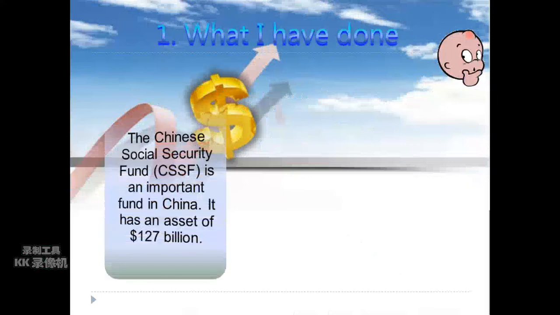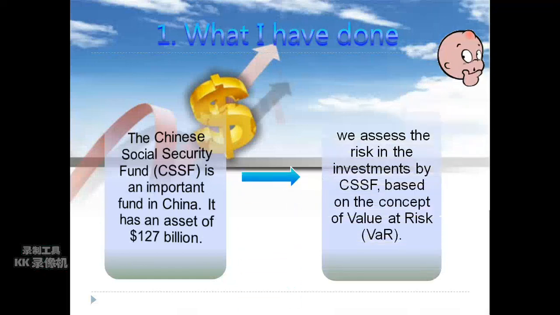Firstly, what I have done. The Chinese Social Security Fund, in short CSSF, is an important fund in China. It has an asset of $127 billion. In this research, we assess the risk in investments by CSSF based on the concept of value at risk.